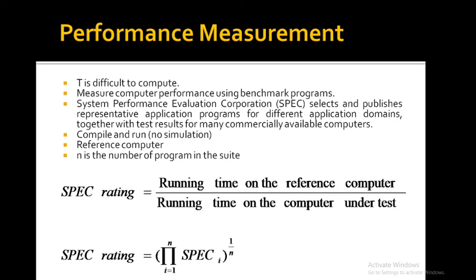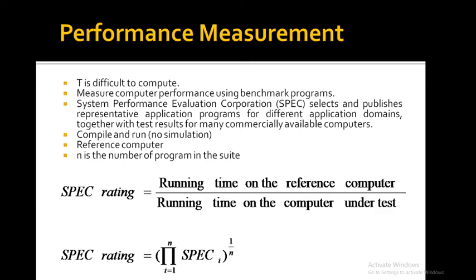Now let us understand performance measurement. It is important to be able to assess the performance of a computer. Computer designers use performance estimates to evaluate the effectiveness of new features. Manufacturers use performance data for marketing purposes, to sell their designed computers, and buyers use such data to choose among the available computer models.